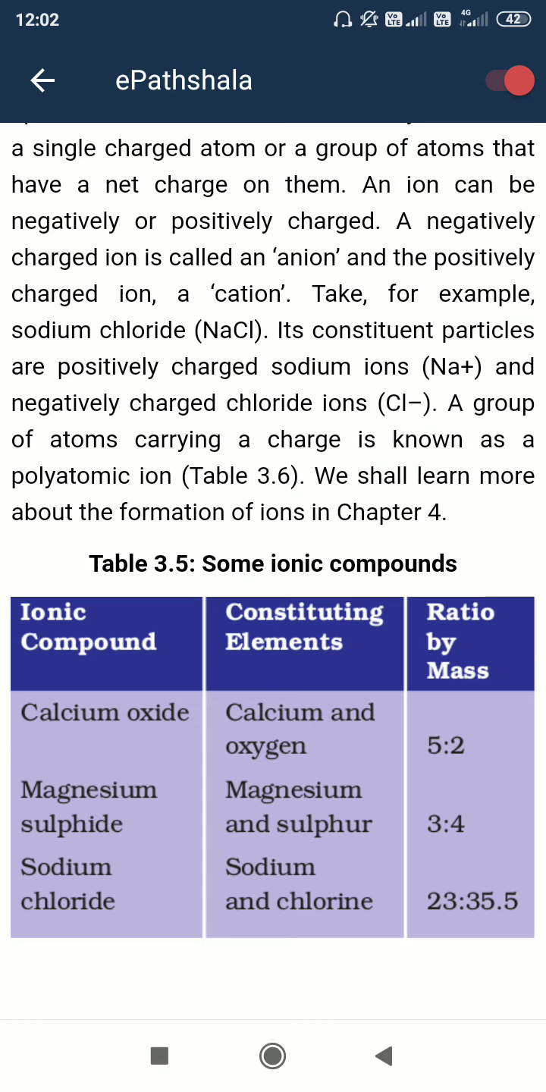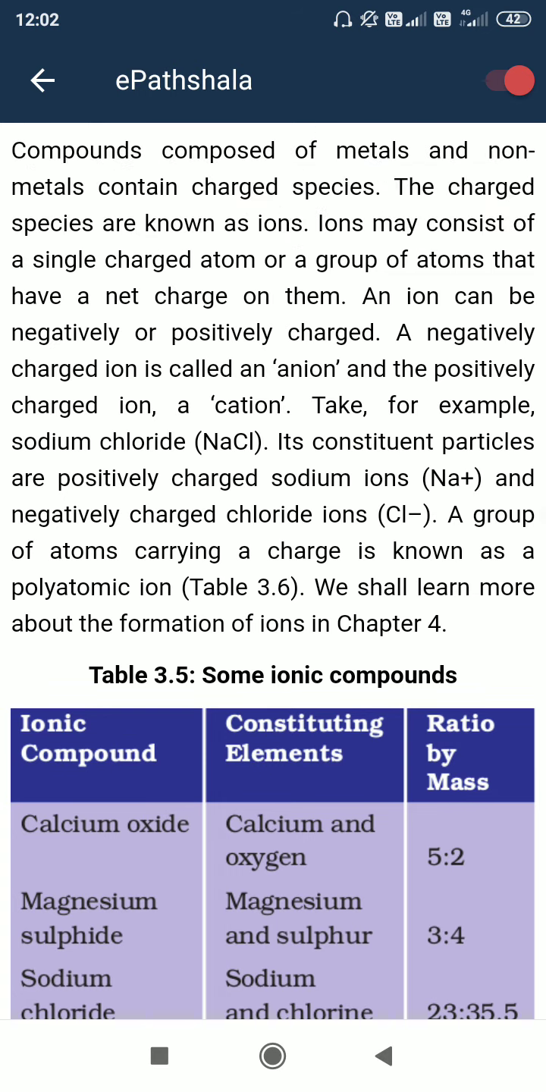Now this cation and anion get attracted to each other and form NaCl, sodium chloride, the table salt. This is formed by a bond or attractive force between Na plus and Cl minus, sodium and chloride.